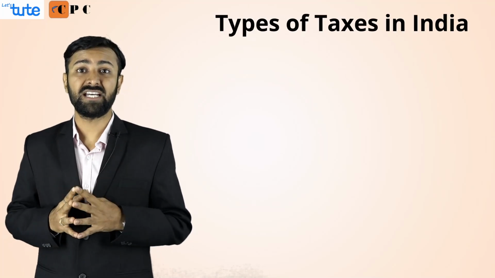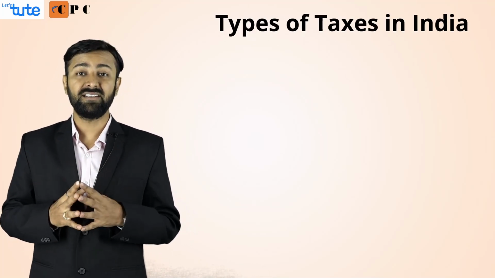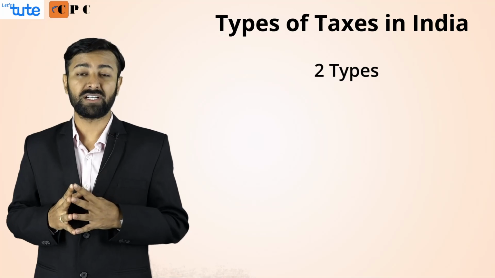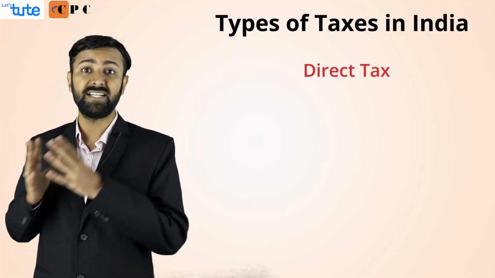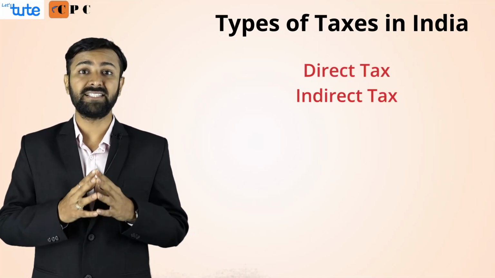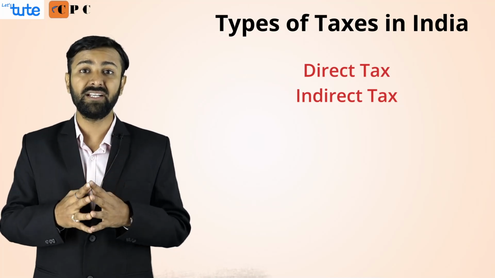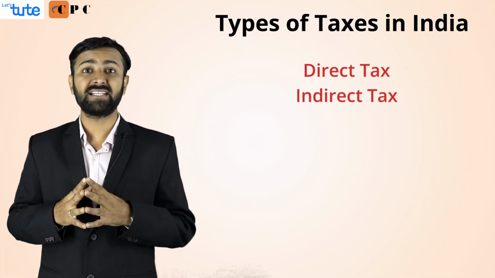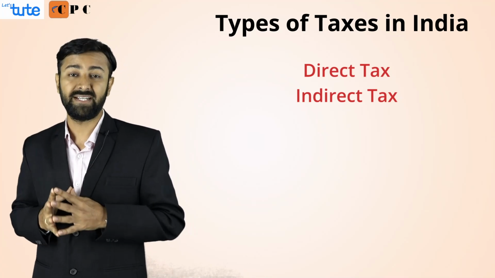Now let us understand how the tax structure has been designed in India. The taxes in India have been bifurcated into 2 parts. One is direct tax and one is indirect tax. The direct tax is the tax levied directly by the government, and as the name suggests, indirect tax is the tax charged by the government on you indirectly.